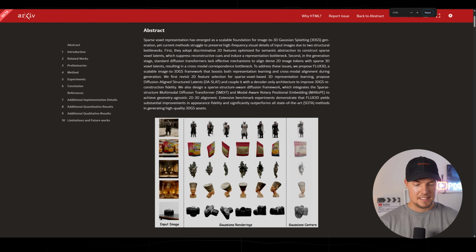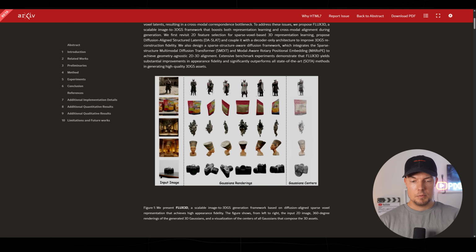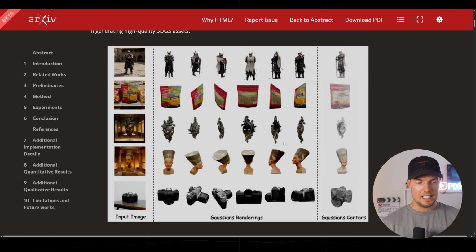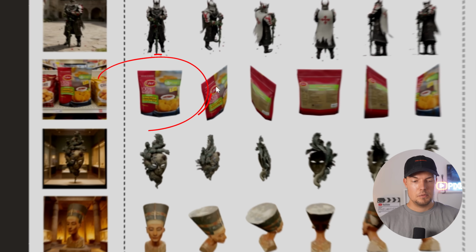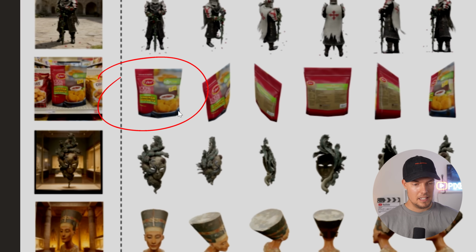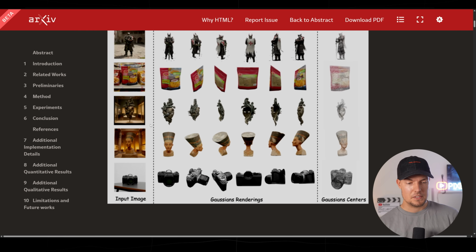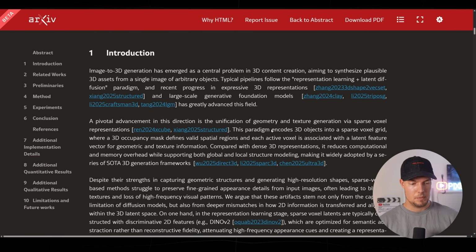So basically it's taking an input image, then it will transform that with multi-view. And one thing you will notice, and that is something we have not seen before, is that it's quite good with text actually for creating textures. So you can see it, for example, here on this, let's say soup cover or chicken cover or whatever it is. But you will also see that it has here as well some really nice capturings and renderings of the texture itself and from the input image.